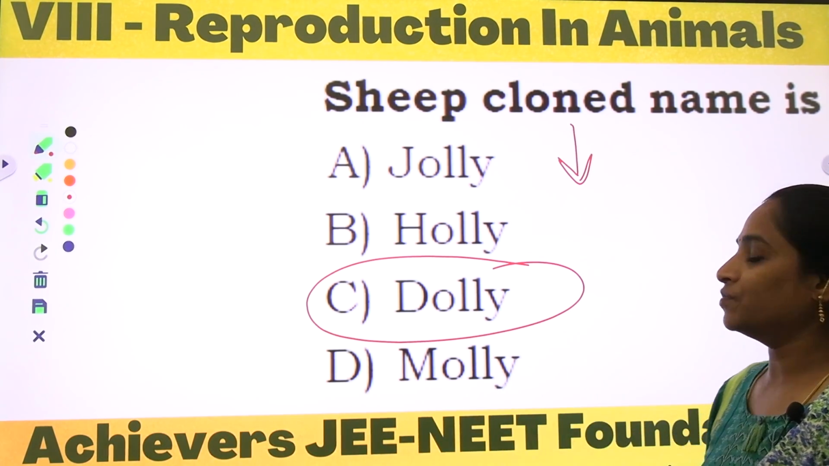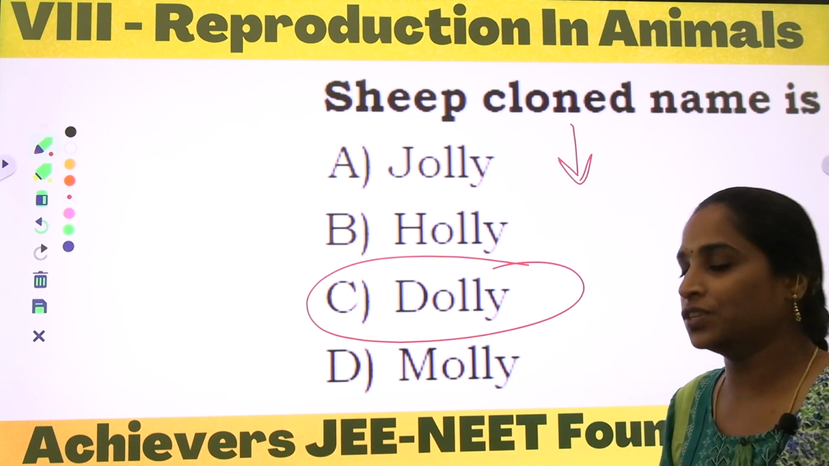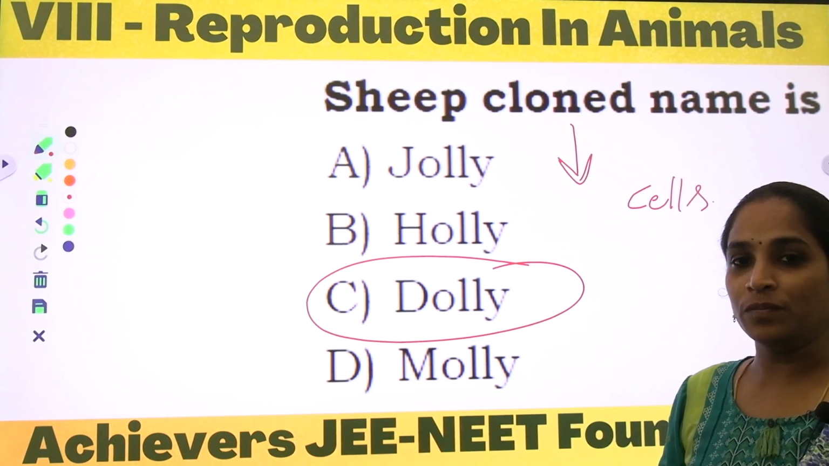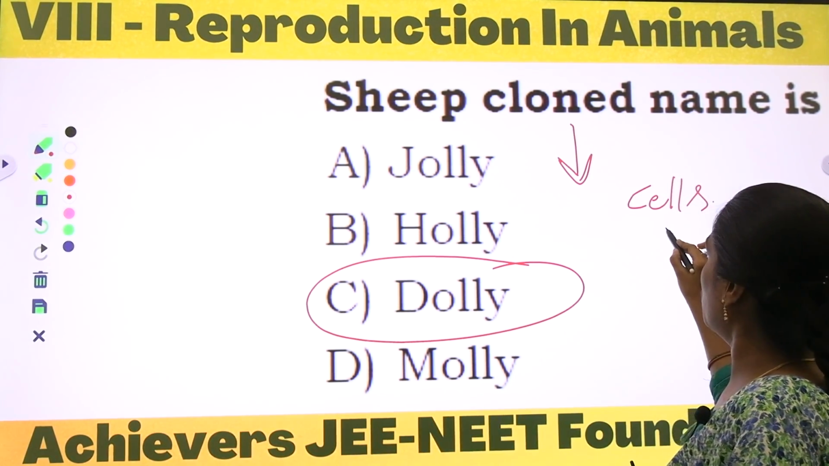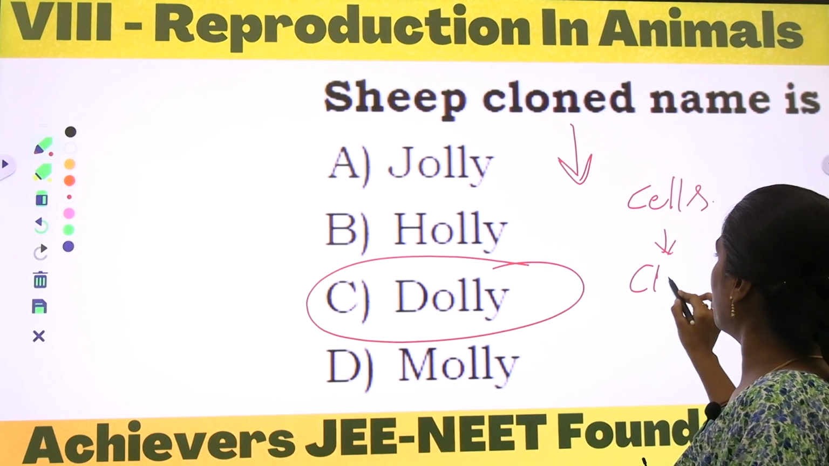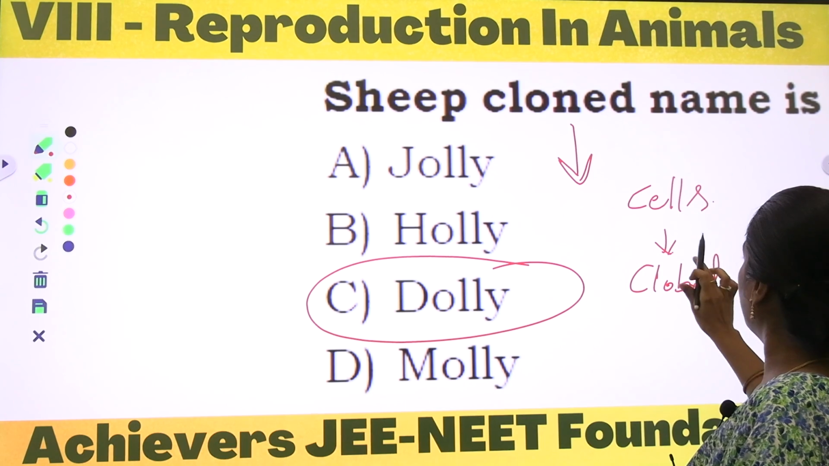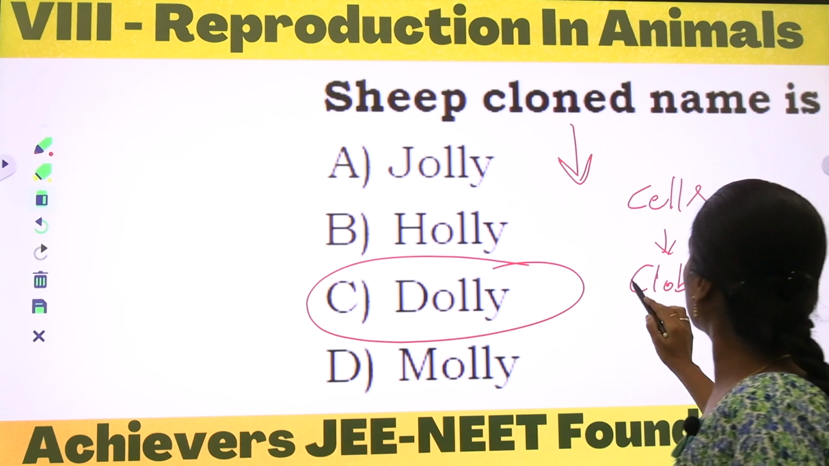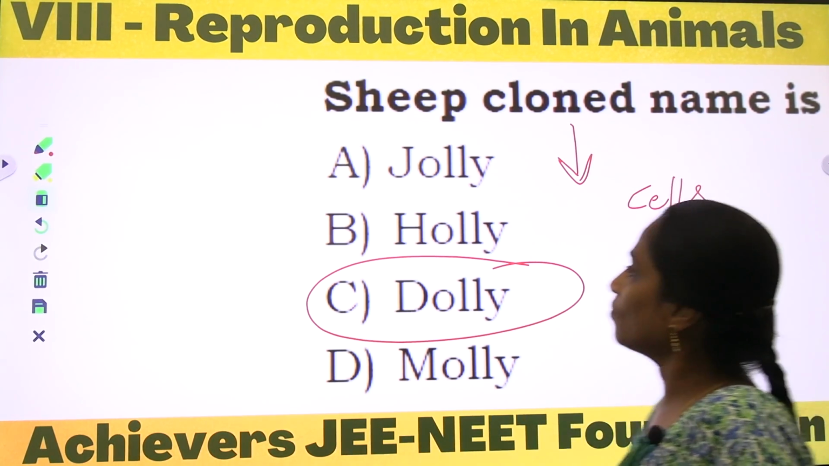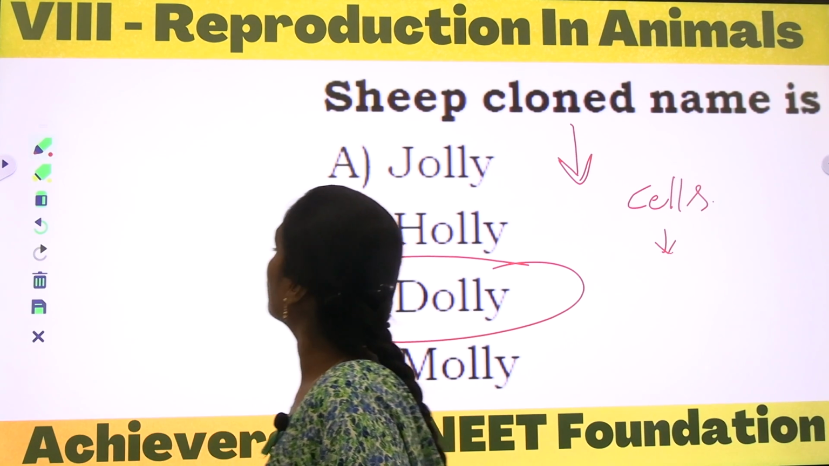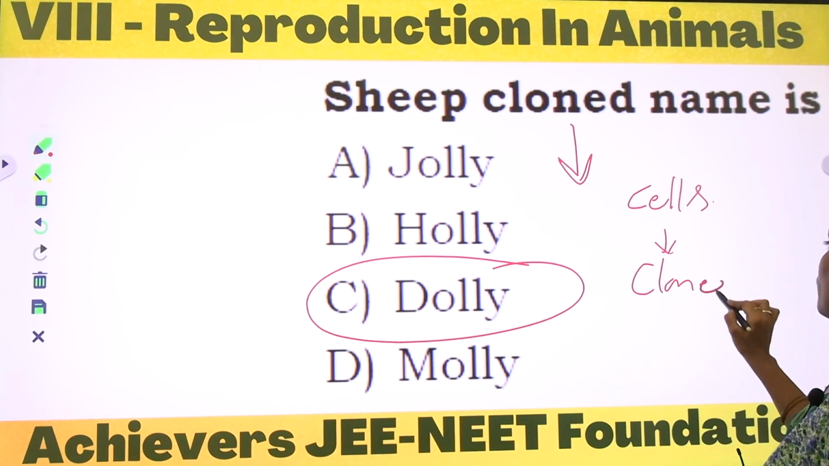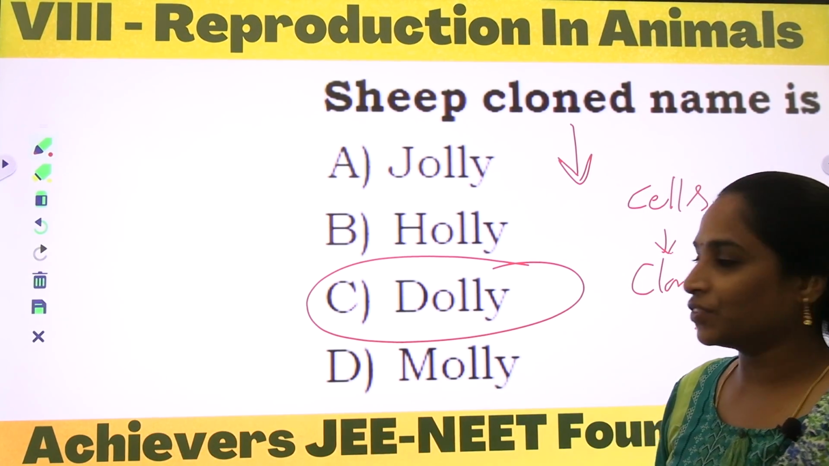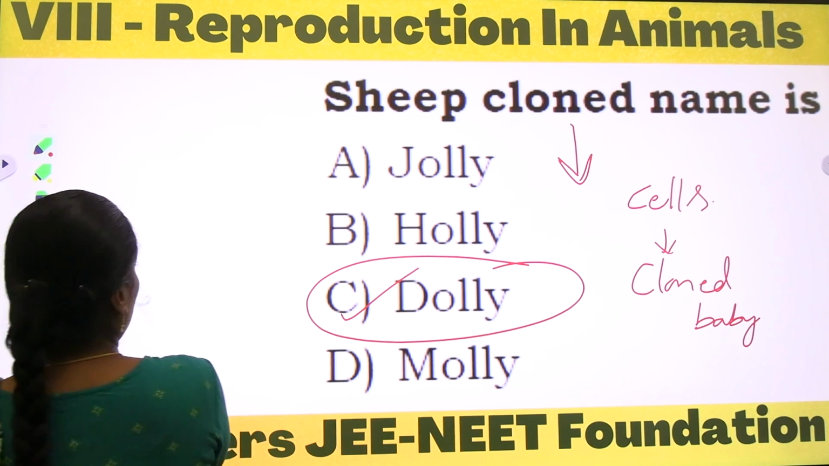Here we can observe the external fertilization. In vitro fertilization is being done by selecting the cells from the male and the female, and the zygote is called a new cloned baby. So that cloned baby was named Dolly, right? Here the correct option is C, Dolly.